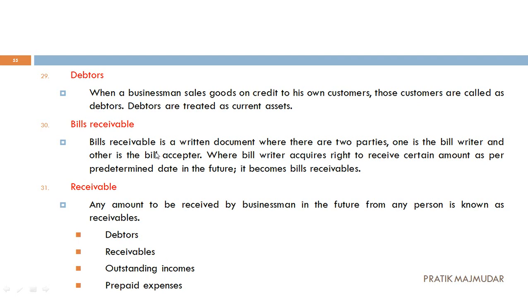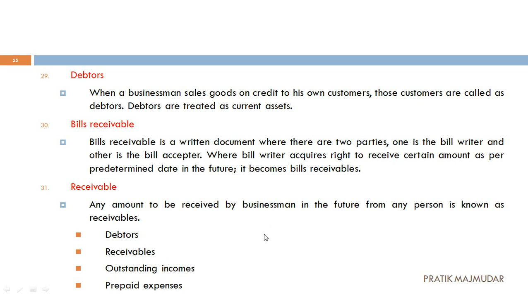Next one, that is bills receivable. Same way, it is a written document. It's a written document for both the parties. One will be writing the bill, one will be accepting the bill. Now when the writer acquires the right to receive a certain amount, that means who will be the writer, for example I will be the writer in the previous example, so I have some rights, so I have a bills receivable. Ultimately the bills receivable will be with me and it will be drawn in the name of the party Mr. X. Okay, and on that day I am going to get that amount, so it is also considered as my current assets.